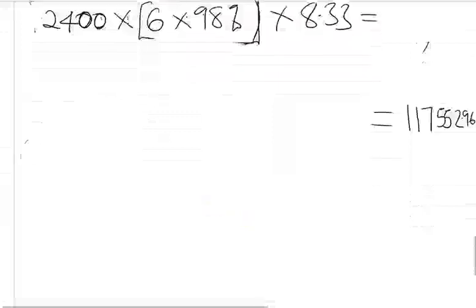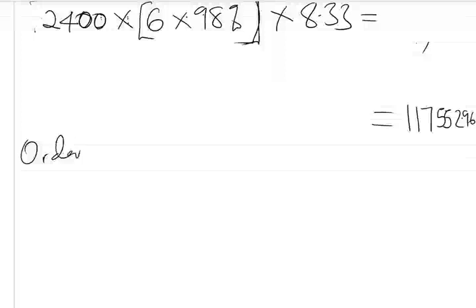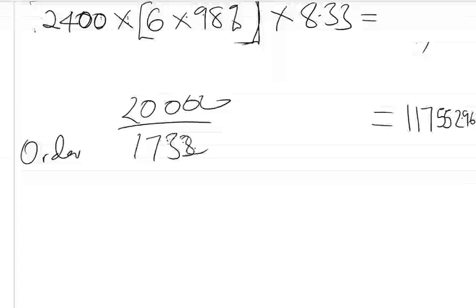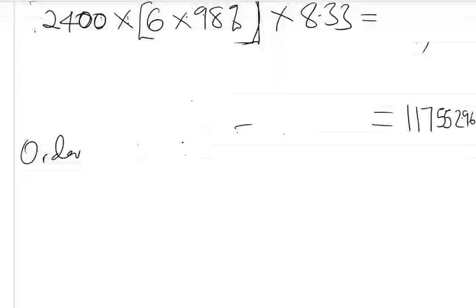Now let us look at the ordering cost, right? Because now we have ordered less. Initially, with the order quantity, remember we are ordering 1732. Let's just look at how many orders we would have made during the year. Divide by 1732, we would have made 11.54 orders. Those are the number of orders we would make.